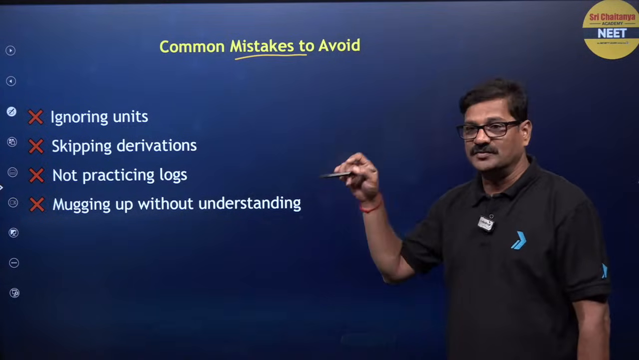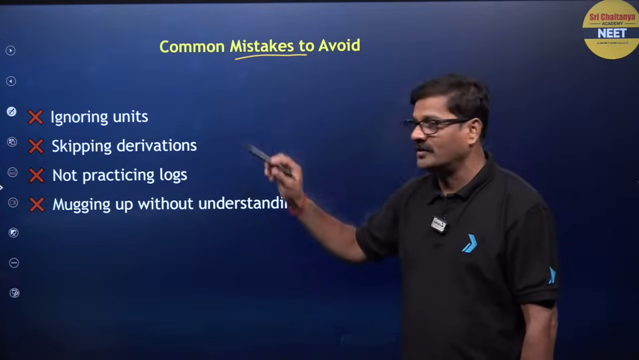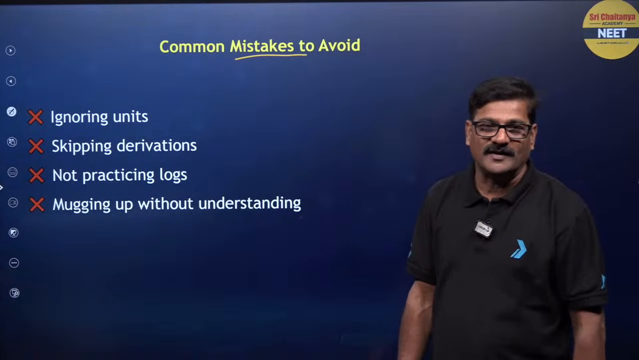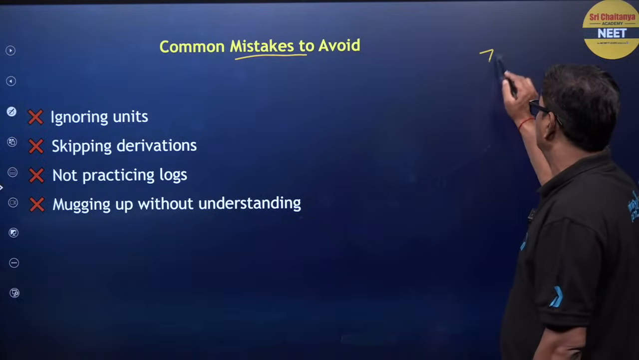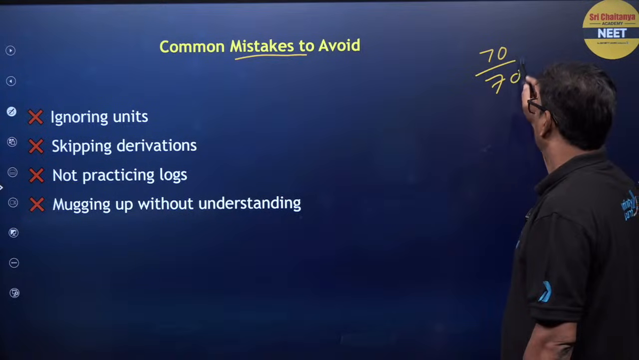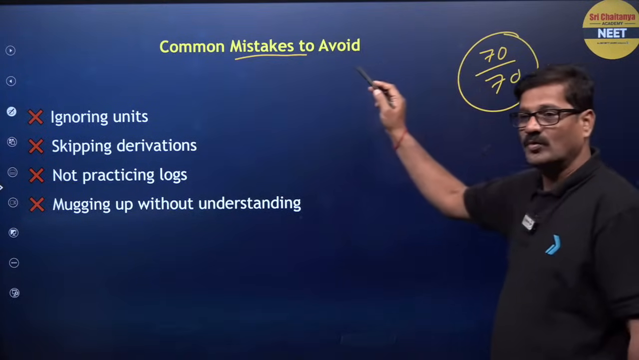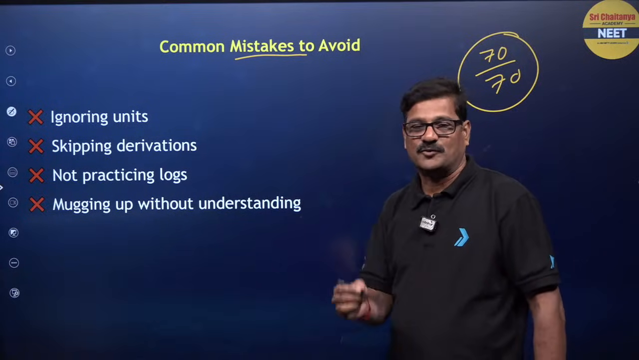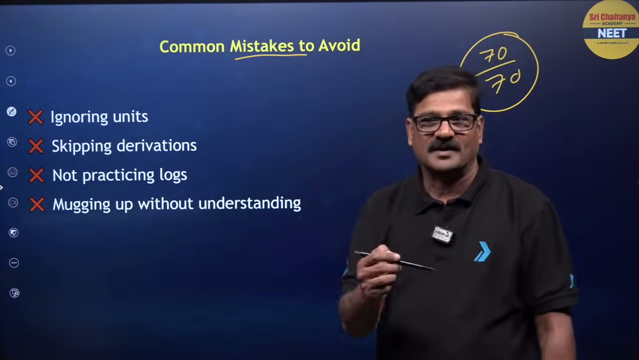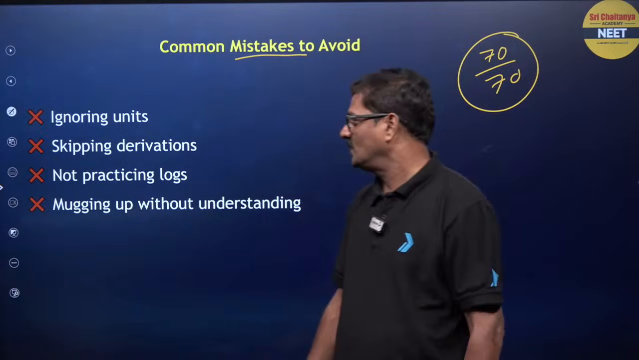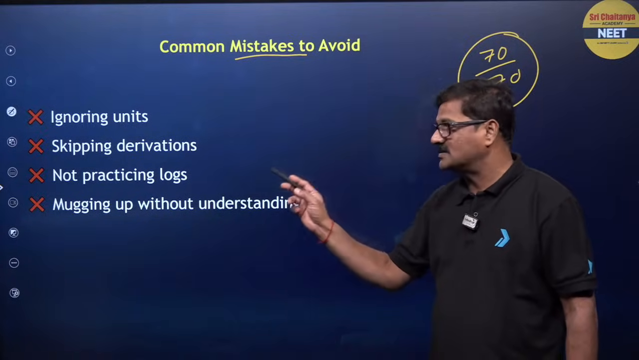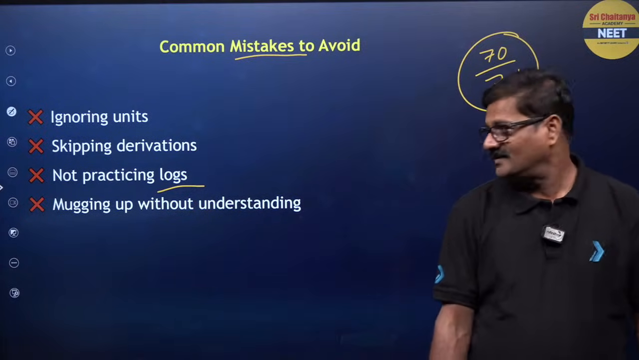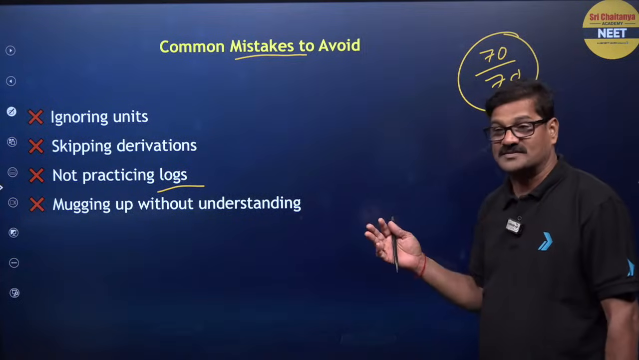Common mistakes that you need to avoid. Ignoring units, that is disastrous. So what is the target for CBSE examination? 70 out of 70. So avoid mistakes here. Skipping derivations. आप कुछ derive करना चाहते हो तो कर दो, करके problem solve करो. And not practicing logs. That is also very important. And mugging up without understanding.